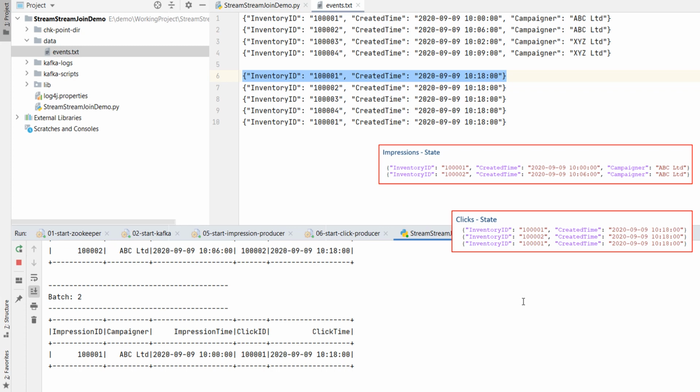What if 101 impression comes again? Well, in a real business sense, impression events should happen only once. It should not repeat. However, we are not using an impression ID in this example. We are using an inventory ID. So an inventory can have one more impression, isn't it? What if I am sending one more impression? Let me send it.